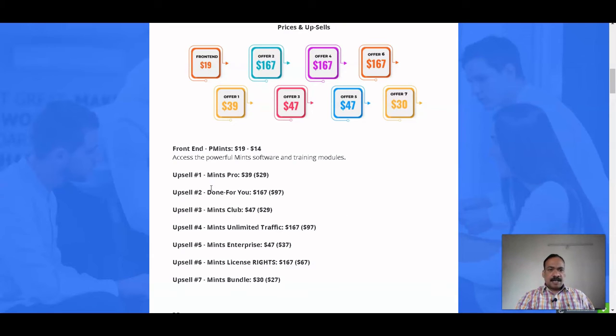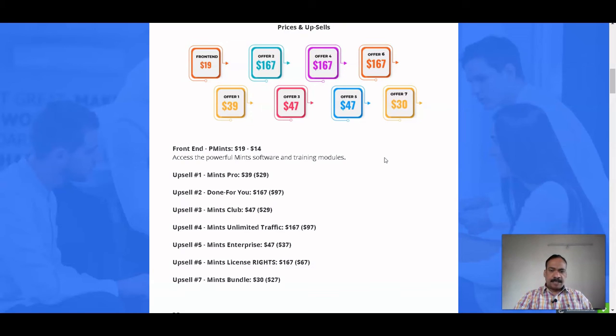In the upsell, you will get Mint Pro, which costs around $39 and the downsell price is $29. Upsell number 2, Done For You, costs around $167, but the downsell price is $97. Upsell number 3, Mint Club, costs around $47 and the downsell price is $29. Upsell 4, Mint Unlimited Traffic, costs around $167, but in downsell you will get it for $97.